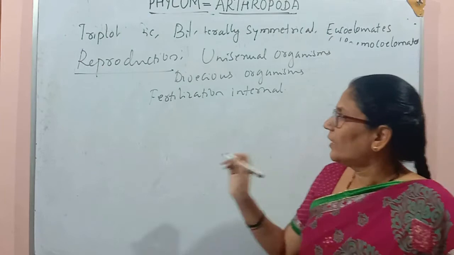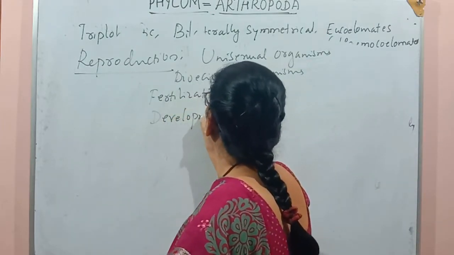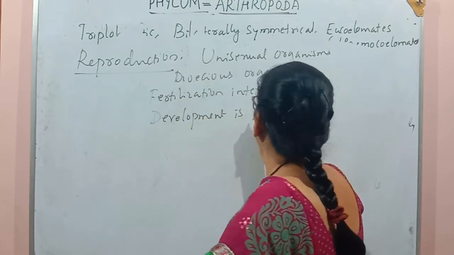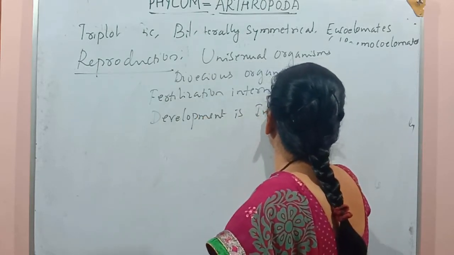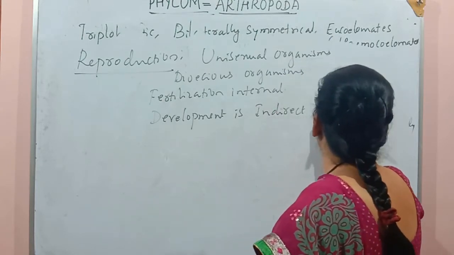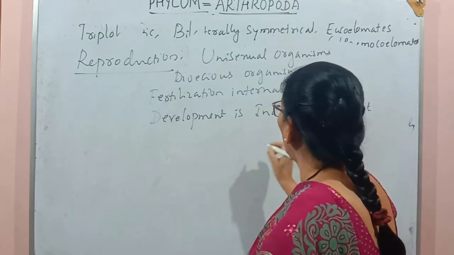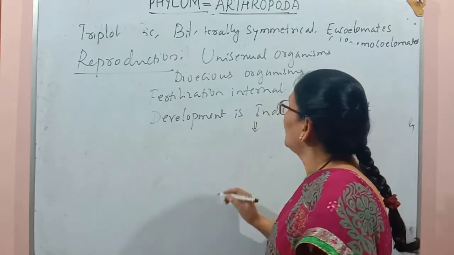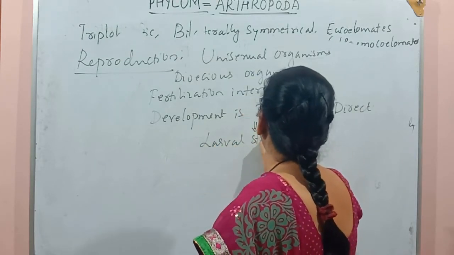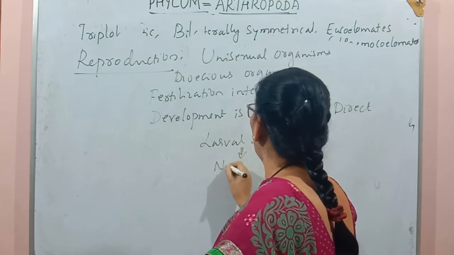The next is the development, which is indirect, but in some organisms it may be direct. In the indirect development we see the larval stage. The larval stage in cockroach is called the nymph.